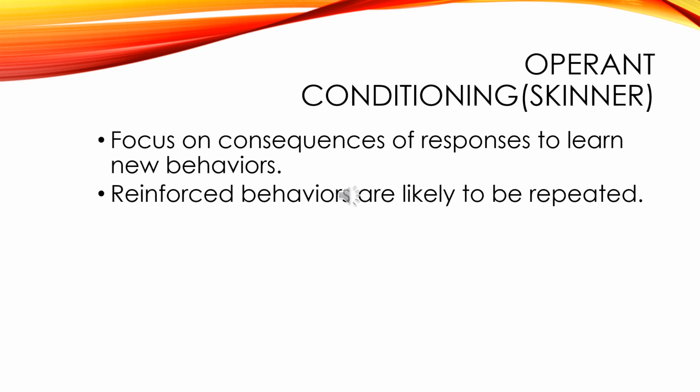Negative reinforcement is removing something unpleasant to encourage behavior. For example, turning off a loud alarm when you get out of bed. And the second is punishment, decrease the likelihood of behavior. Positive punishment, adding something unpleasant to discourage behavior. For example, giving extra chores for misbehaving. And negative punishment is taking away something pleasant to discourage behavior. For example, taking away video game time for breaking rules.